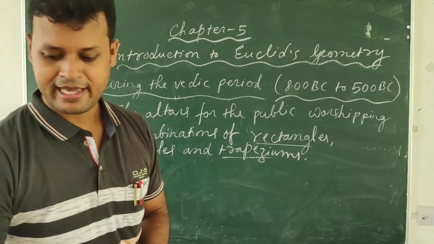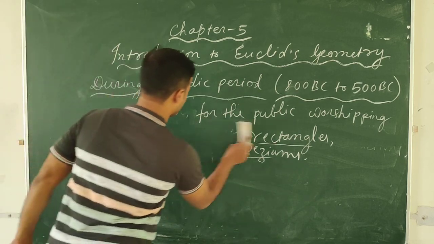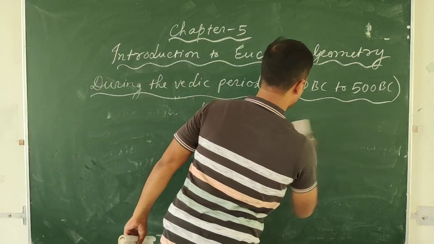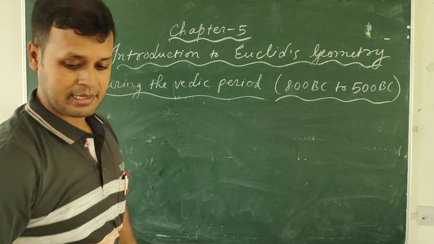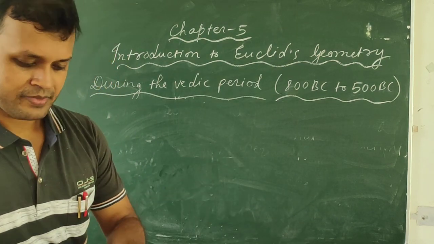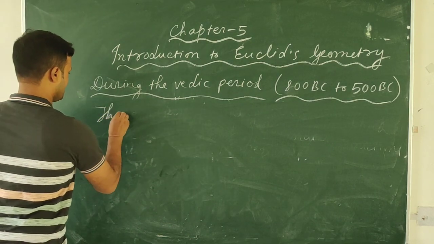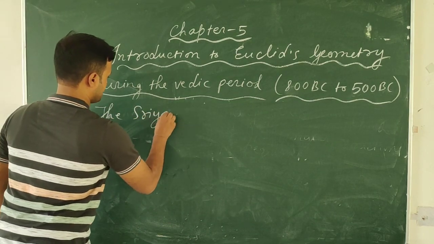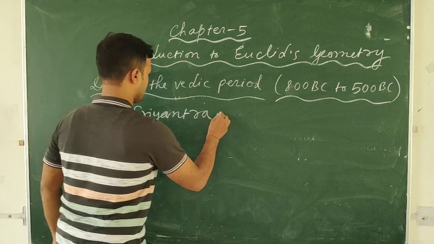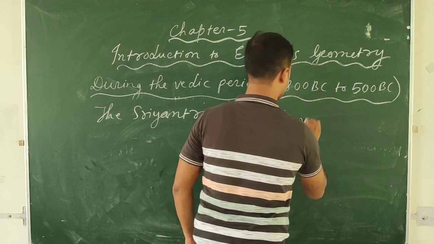And again, we come to know that one more type of altar was also very popular during the Vedic period. One more type of altar is given in the Atharva Veda, the Sri Yantra.